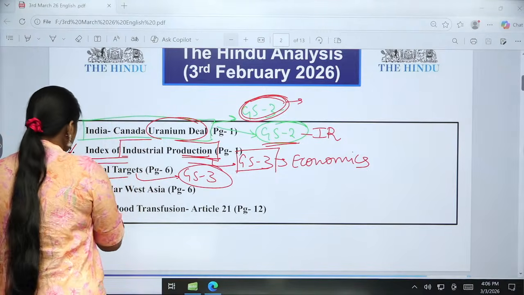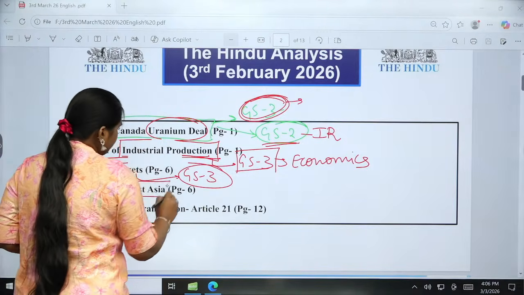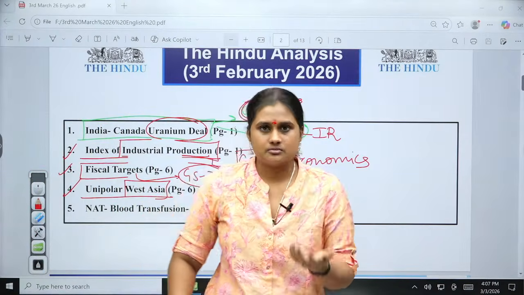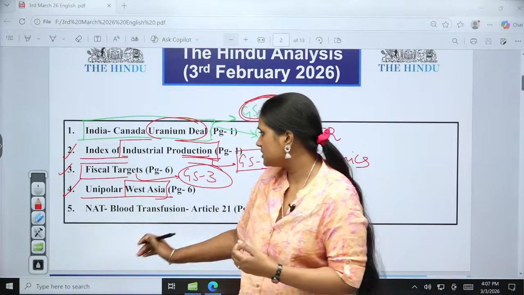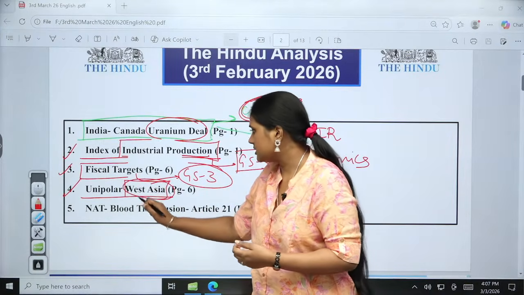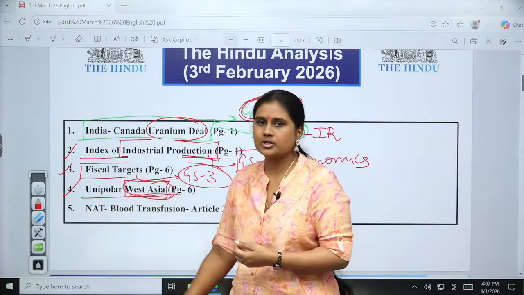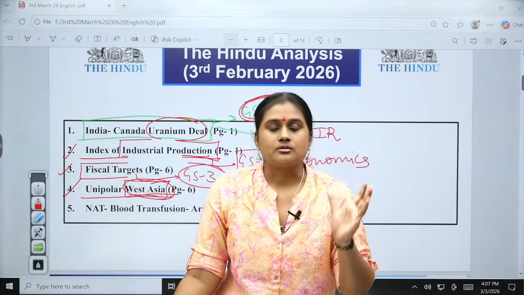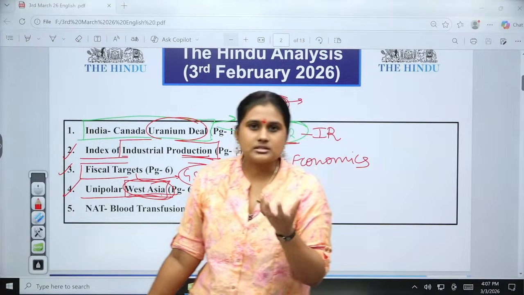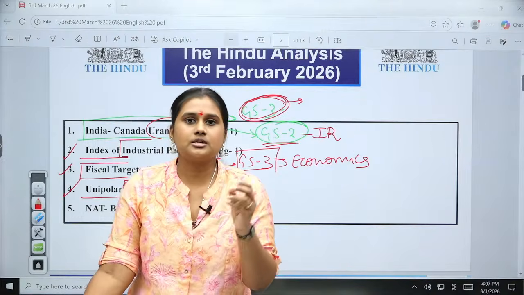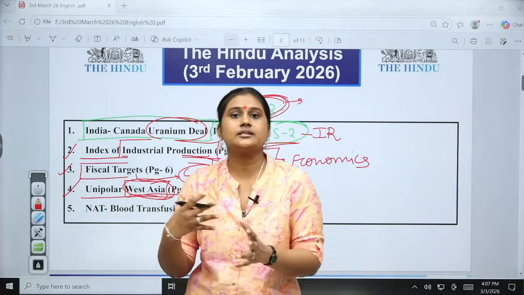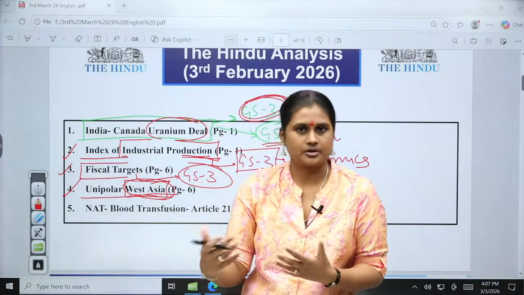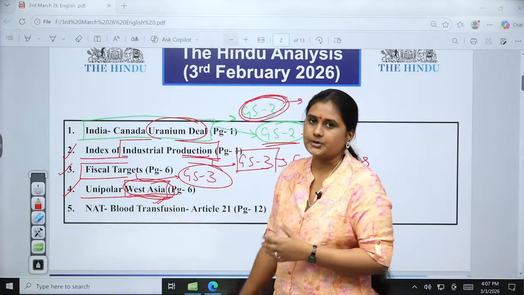Then the fourth one is about the unipolar West Asia. We know the Iran against Israel and US war that is going on, right? So we are going to see what is the unipolar West Asia. The editorial is basically on this unipolar West Asia. We will be seeing what the whole concern about it is and what is the major issue that triggered this war, because there was a dialogue going on. All of a sudden in between the dialogue, why was there a cause of war? So that we are going to analyze here.